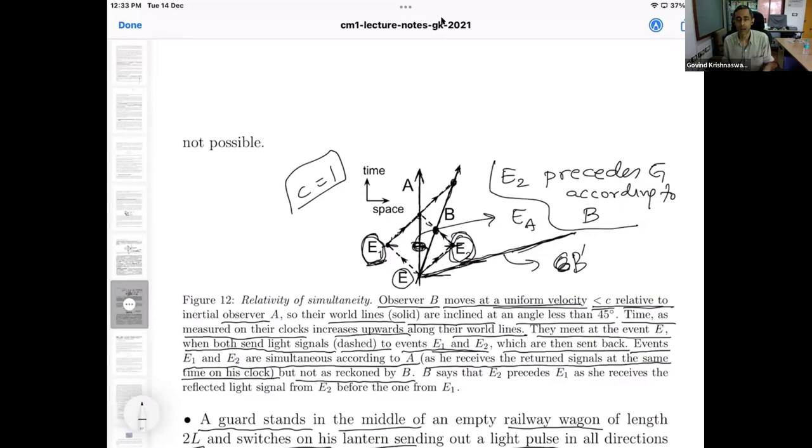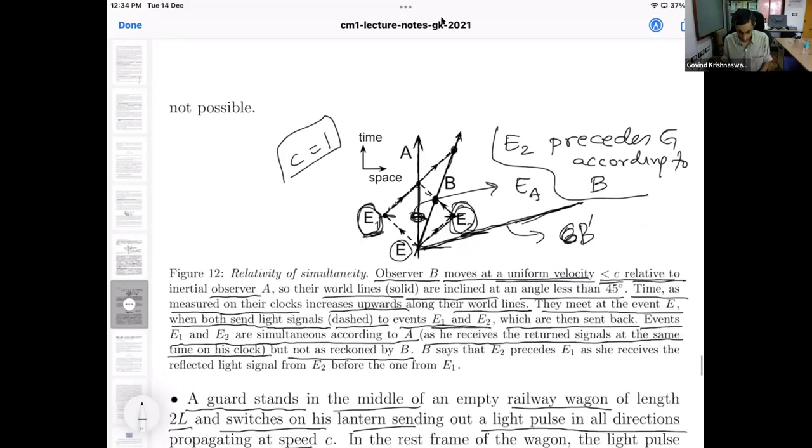There are events which ordinary observers who travel less than the speed of light cannot access. You are now going to the opposite situation, where you're looking at an observer who is traveling faster than the speed of light and asking whether he can access certain events that we can access. I think it is true that they also cannot access them. What you say sounds reasonable. I would have to draw it carefully and examine.